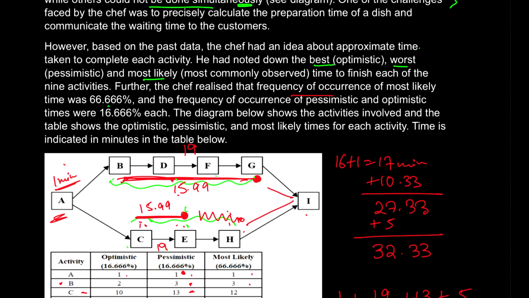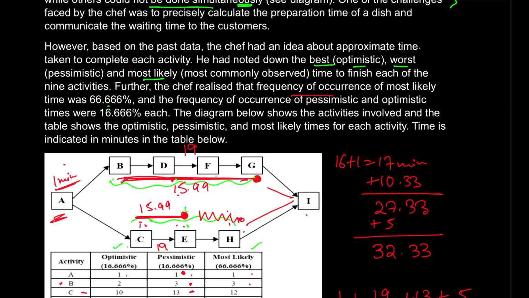Now coming to the second paragraph, which says that जब शेफ को पूछा गया that what is the time taken for each step to complete, तो उन्होंने हमें 3 कॉलम्स दे दिए. पहले उन्होंने हमें ये बताया that what is the best time, that is optimistic, what is the worst time, and what is the most likely time, and he also gave us the percentage of times when it occurs. The best scenario occurs only 16.66% times, but the most likely happens around 66.66% times of the day.